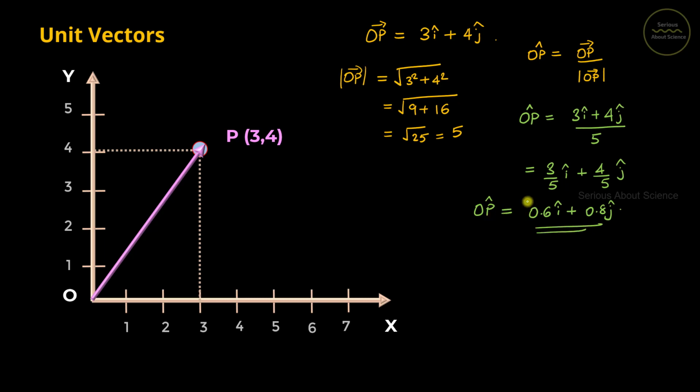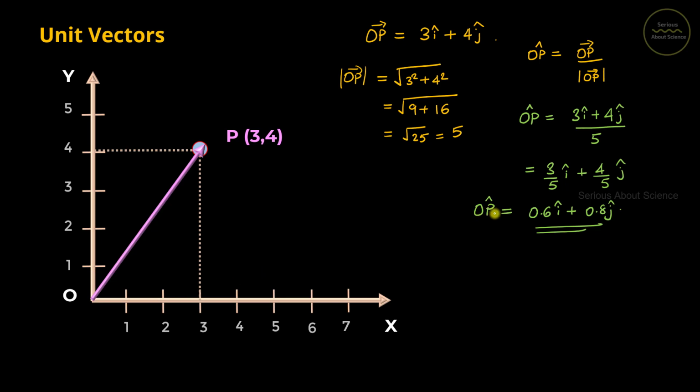Now let us see how this unit vector looks in the xy plane. To plot this unit vector in the xy plane, first we can mark this x component and y component. So x component is 0.6, that is, it lies somewhere between 0.5 and 1. Whereas y component is 0.8, so it becomes a little more close to 1.